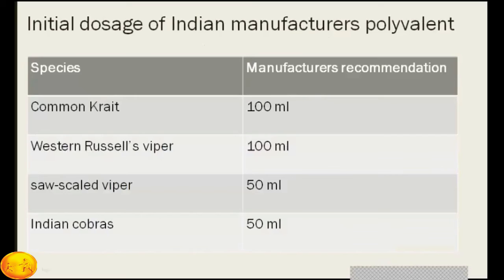Roughly, if the patient has a krait bite or signs of krait, 100 ml is the recommended dose. If the patient has Russell's viper, again 100 ml is the recommended dose. Saw-scale viper 50 ml and cobras require 50 ml.